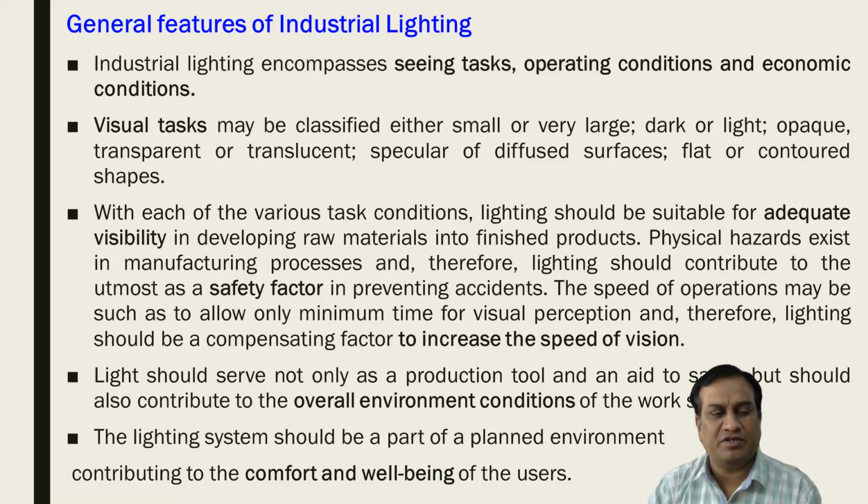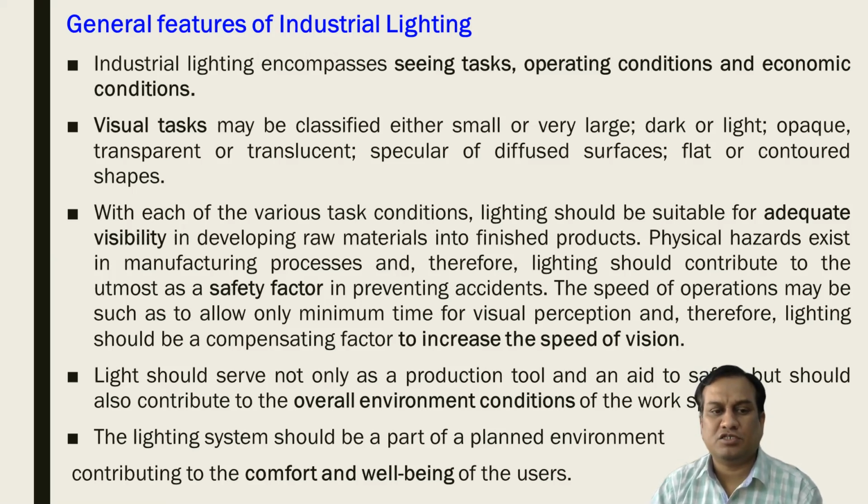Adequate visibility, the optimum level of illumination, is very important from the safety point of view, as well as to avoid risks, which may be called physical hazards. If light is not present, or poor or insufficient lighting is there, then there may be chances of incidents or accidents. This risk can be nullified with a combination of daylight and artificial light. So optimum level lighting is required in industries. That is the safety factor.